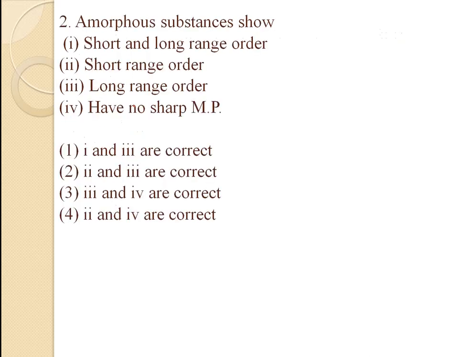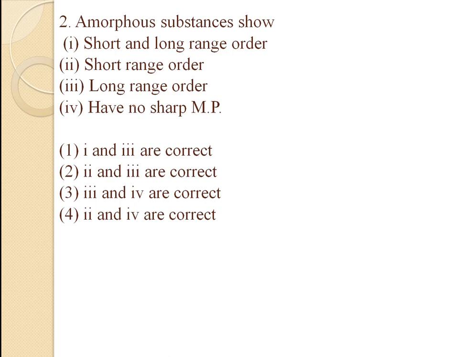Next question. What are the properties of an amorphous substance, in the given options? Option 1 short and long range order, option 2 short range order, option 3 long range order, option 4 no sharp melting point. We already know that amorphous substances do not have a regular pattern of arrangement of atoms.